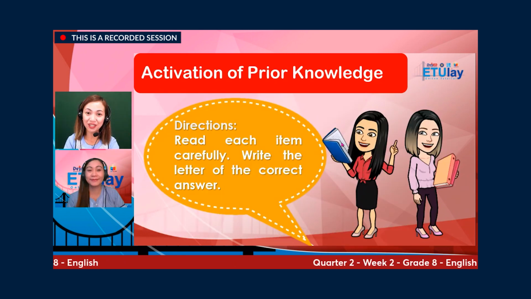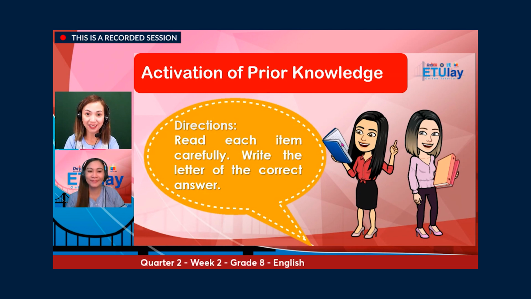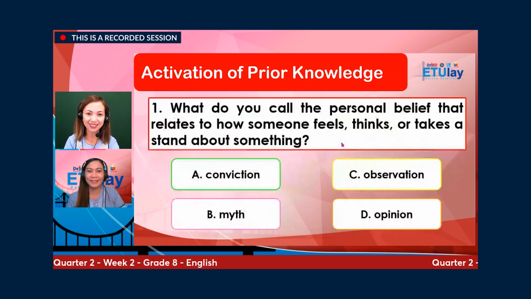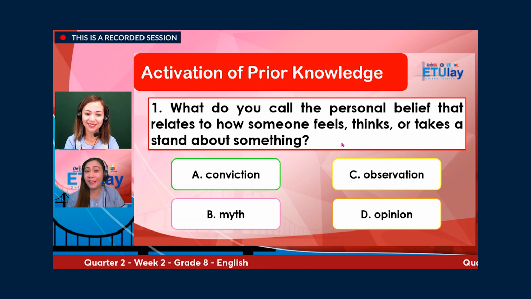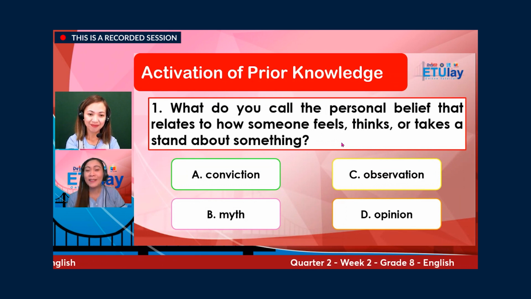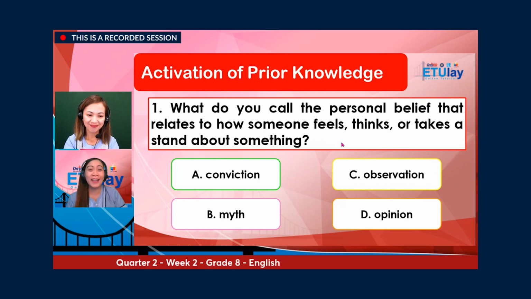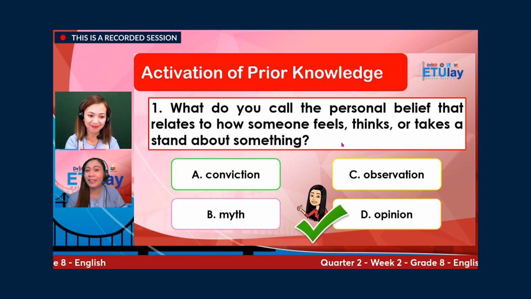This time, let us do another activity. Directions. Read each item carefully. Write the letter of the correct answer. For number one, what do you call the personal belief that relates to how someone feels, thinks, or takes a stand about something? Is it A, conviction, B, myth, C, observation, or D, opinion? Write your answer. And the correct answer is letter D, opinion.